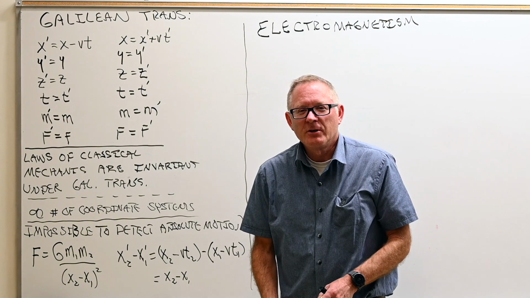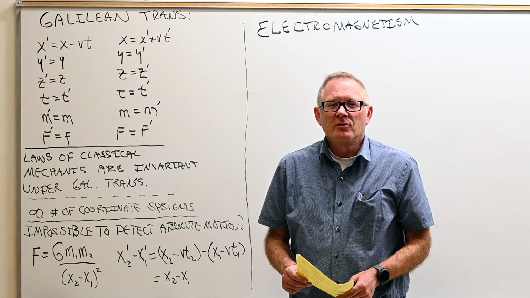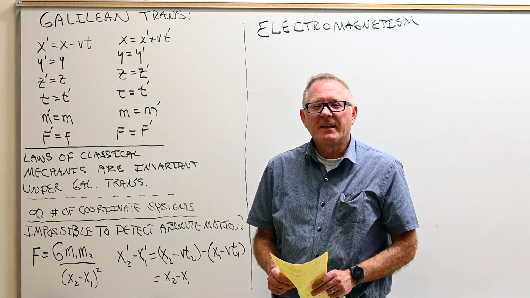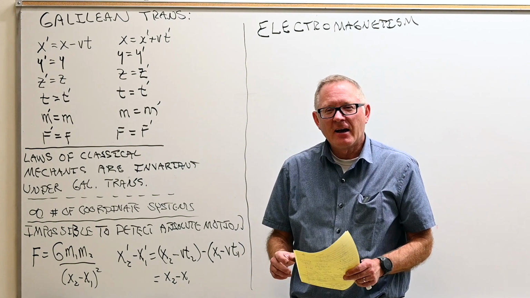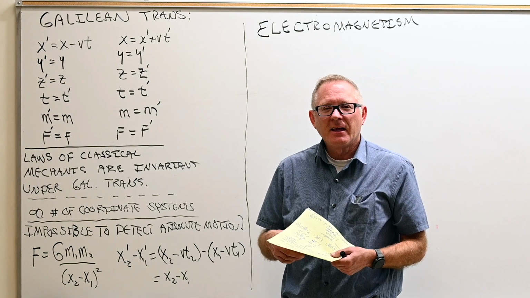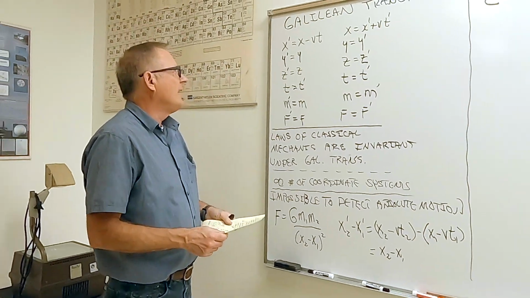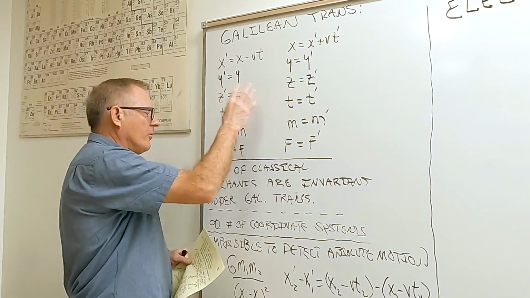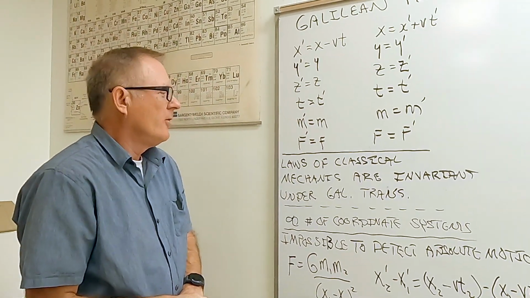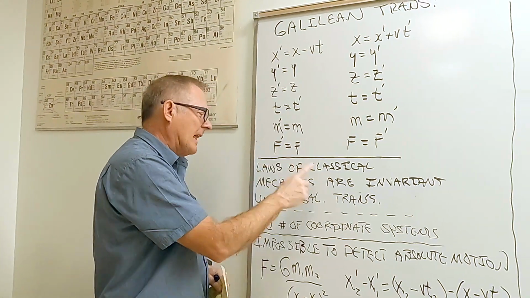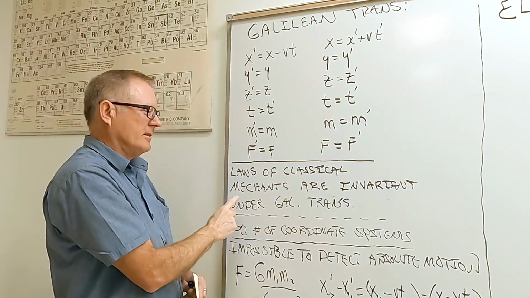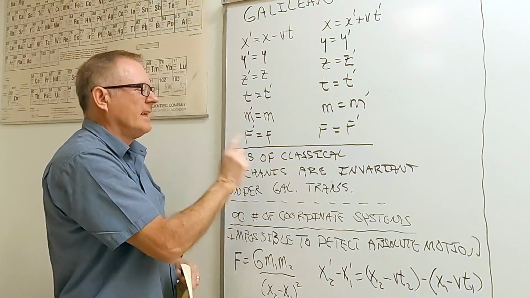Okay, so last time we showed how Newton's laws were invariant under the Galilean transformations. Now we're going to see how they apply to electromagnetism. Okay, so last time we went through these Galilean transformations, and we said that the laws of classical mechanics, which are Newton's laws, are invariant under the Galilean transformation.